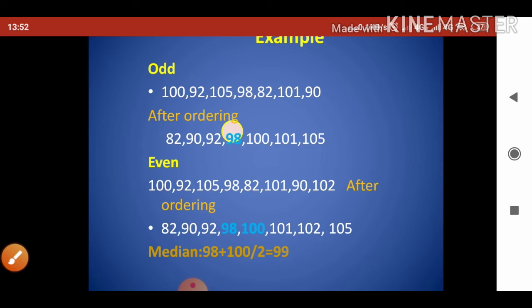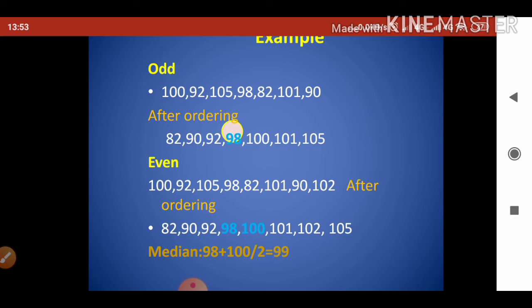So let us see the next example. The numbers are given: 100, 92, 105, 98, 82, 101, 90 and 102. I have ordered it in ascending order as 82, 90, 92, 98, 100, 101, 102 and 105. And here we have to take the average of the two middle values. The total number of elements is how many? 1, 2, 3, 4, 5, 6, 7, 8.